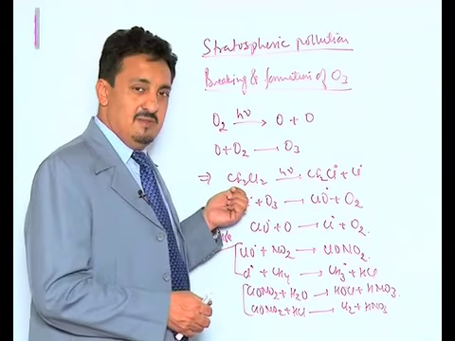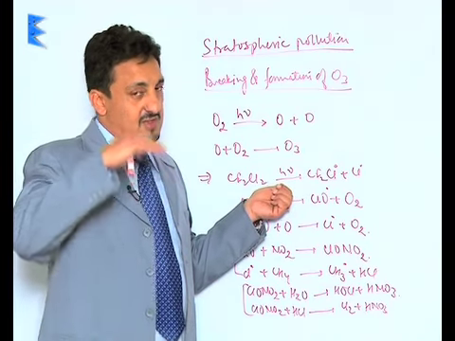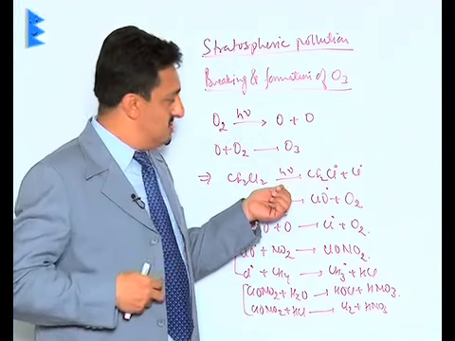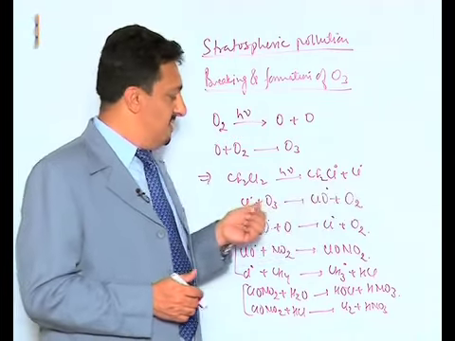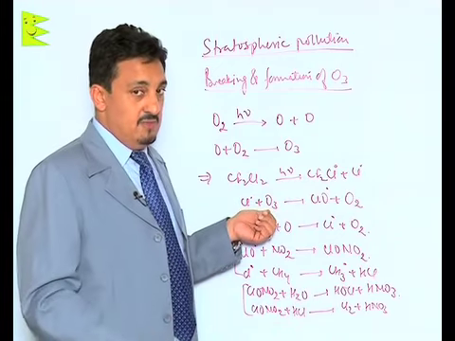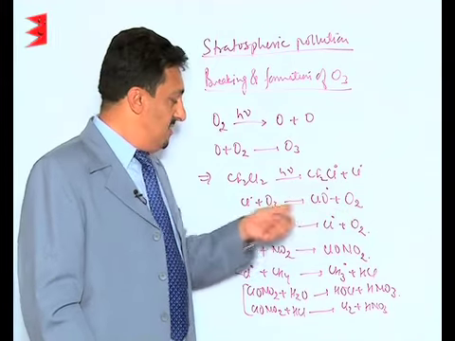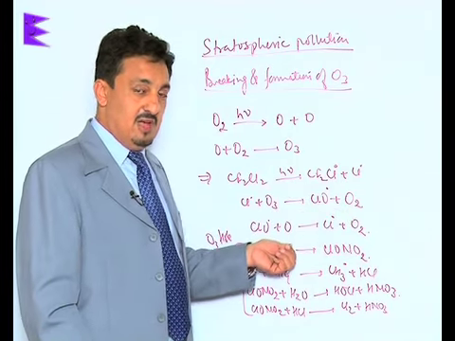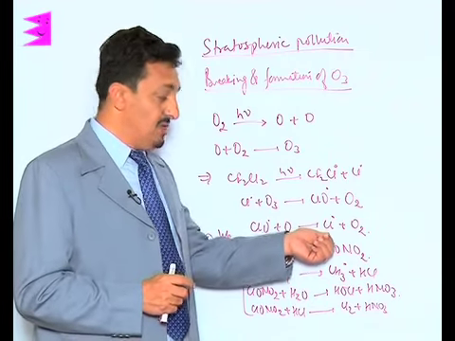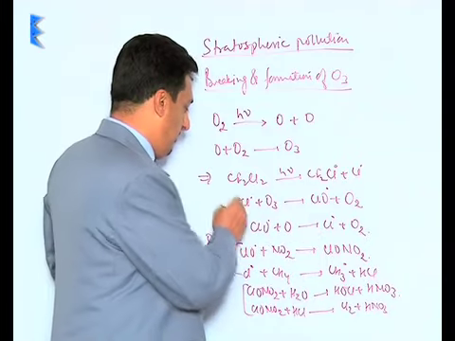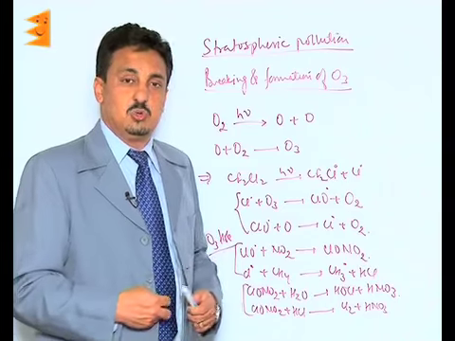The chlorofluorocarbons, such as CF2Cl2, if they leak out into the atmosphere, reach the stratosphere. Under the impact of UV radiation, they get converted into a free radical CF2Cl and a chlorine free radical. This chlorine free radical combines with ozone and results in the formation of chlorine monoxide radical and oxygen. Now, this chlorine monoxide radical combines with the atomic oxygen which is there in the stratosphere and forms a chlorine radical and oxygen, and again this chain propagation step goes on, and this is how the depletion of the ozone layer takes place.